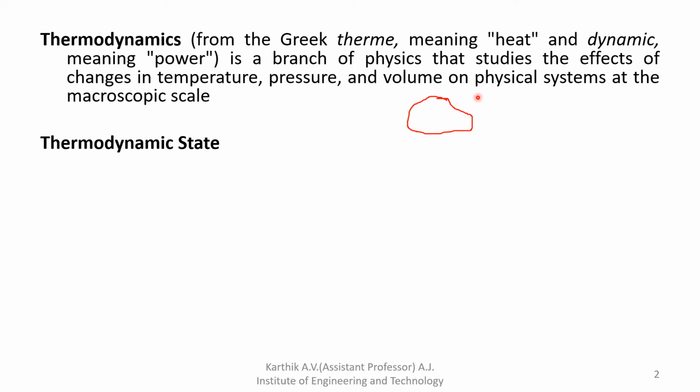Then, one imaginary surface that separates the system from the surroundings is called the boundary of a system. Inside is the thermodynamic system, outside is the surroundings. Understood? So a quantity of matter or region in space chosen for study is called a thermodynamic system.